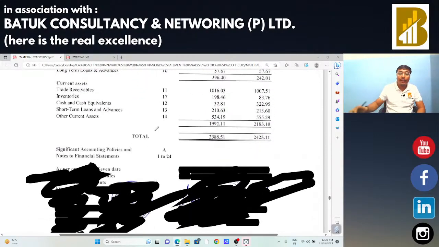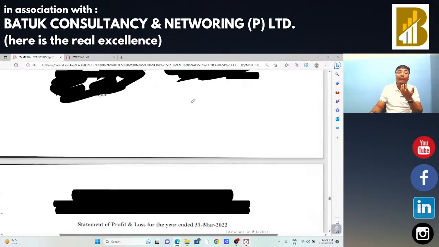Okay. Inventory: last year inventory was 83, current year inventory is 196. We need to check why there is a huge increase in that particular inventory. What is the reason for that? Okay, so we need to analyze the things.